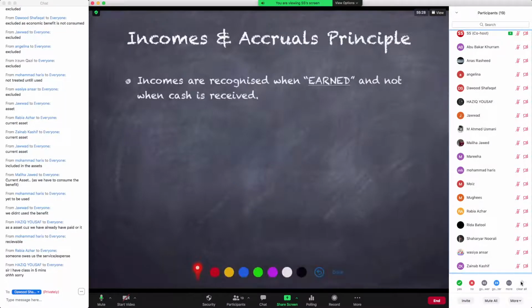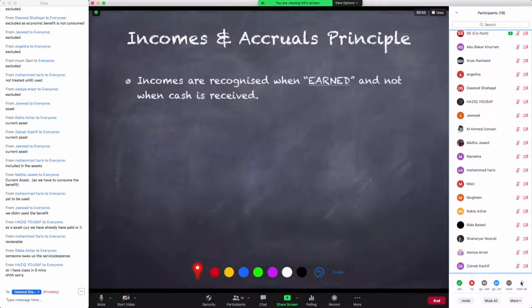Right? So incomes के केस में भी हम इसी तरह से जैसे हमने expenses को define किया कि हम कैसे expense को recognize करेंगे, इसी तरह से अब हम incomes को identify करते हैं कि how does accruals principle ask us to analyze income. So an income is going to be recognized when earned and not when cash is received. Just like a similar statement we saw in the previous slides.